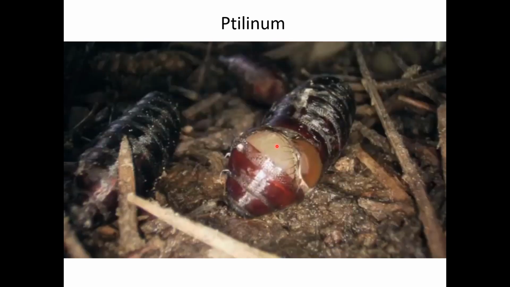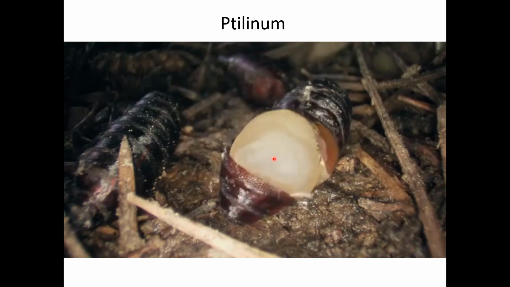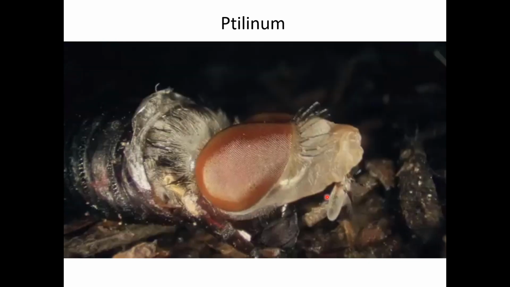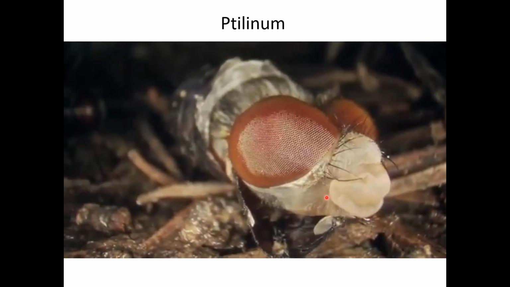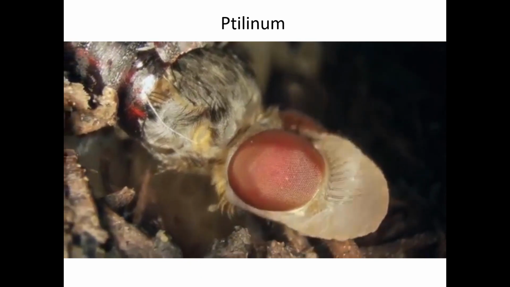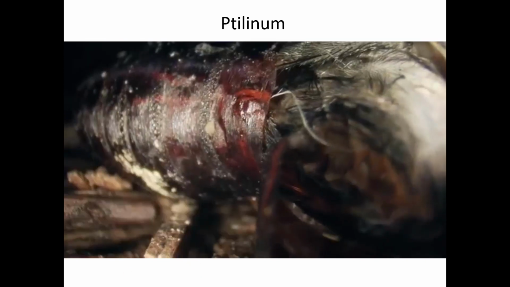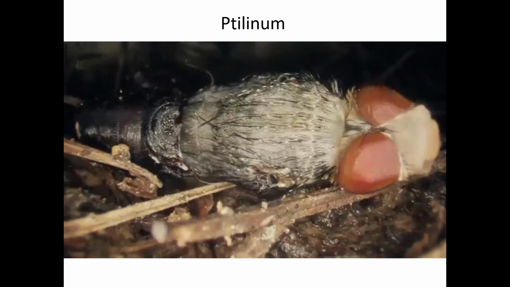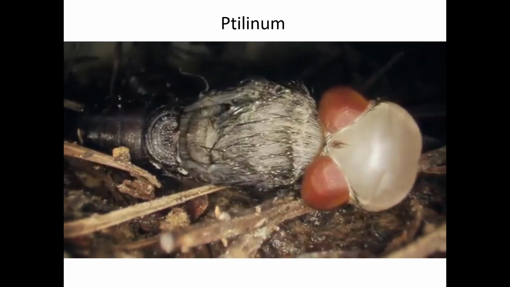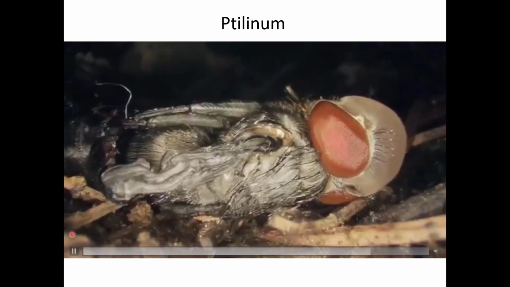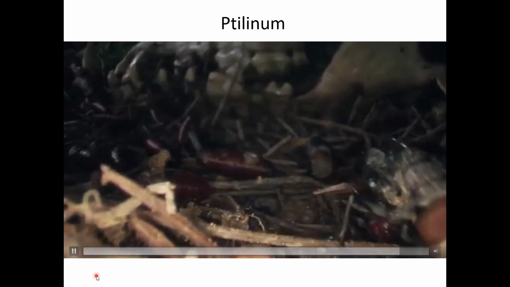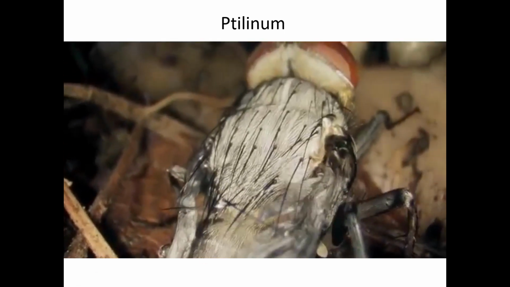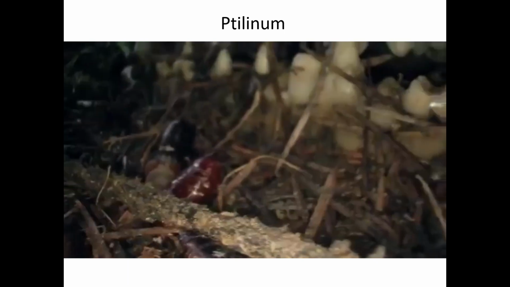Okay, so coming on out, hey, look at that ptilinum coming out between those compound eyes, and it's going to wiggle its way out, and then it's going to take a few minutes to fully sclerotize. Depending on species, it can take different time. I've worked with some species that take about 45 minutes on average to fully sclerotize. So it's wiggling its way out. See how delicate it looks right here? This is very dangerous for this fly because things can eat it really easily. What is lucky for them, they can run like mad at this point, and they will run. It's really hard to catch them.